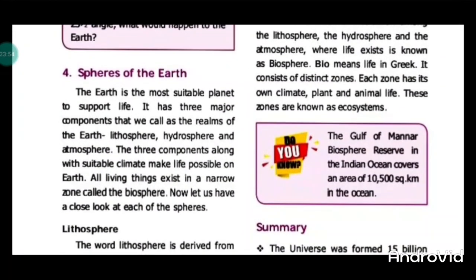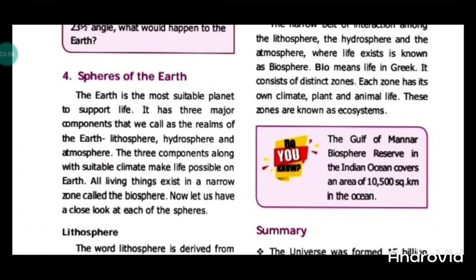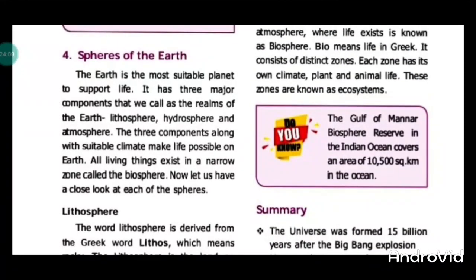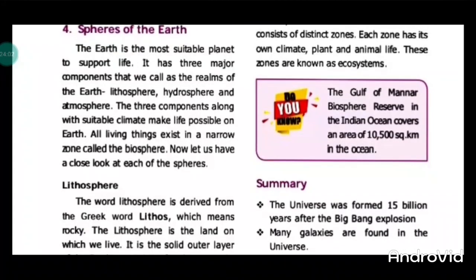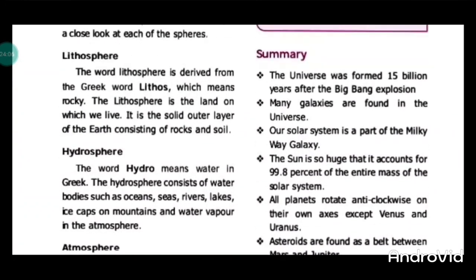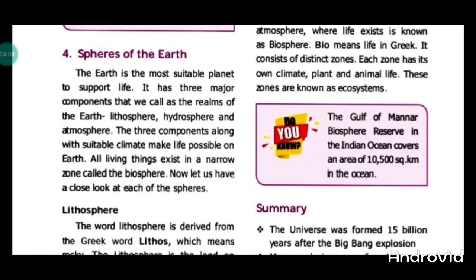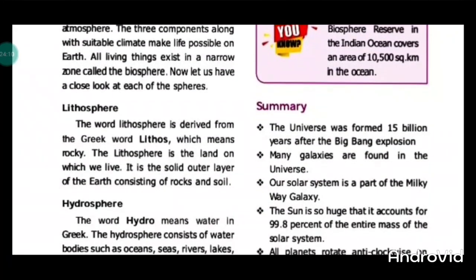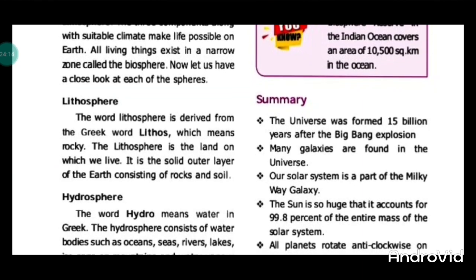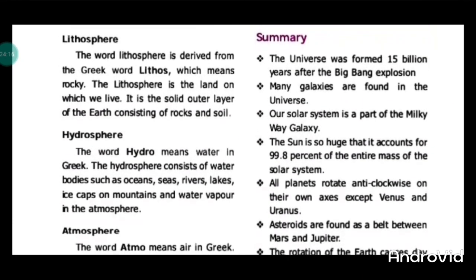Now we can move to the spheres of the Earth. Earth has 4 spheres. First is the lithosphere, then hydrosphere, atmosphere, and biosphere. Lithosphere is made up of rock and soil. Lithos is a Greek word.